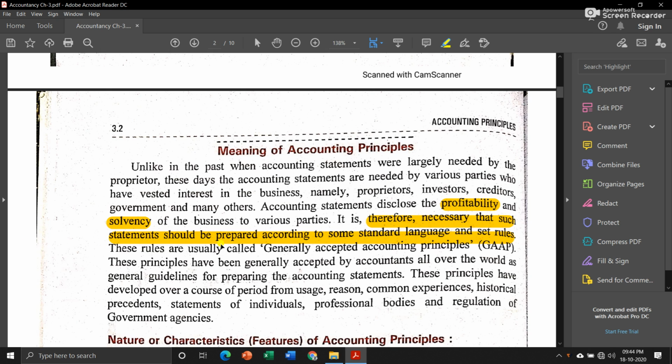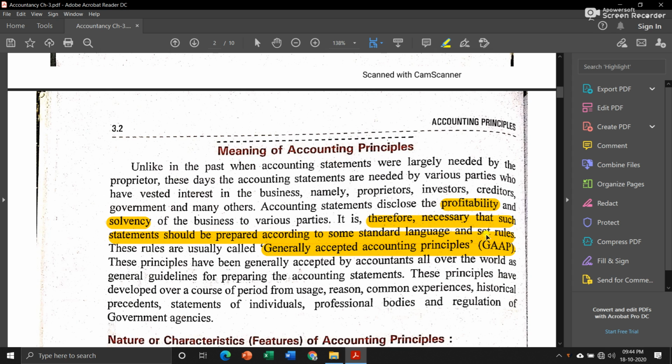Means since these statements are very important, they should be prepared in such a manner that everybody should understand the meaning or the concept of these statements, as well as they should be prepared by following some rules. Now these rules are usually called generally accepted accounting principles.